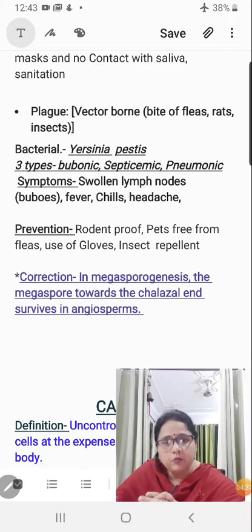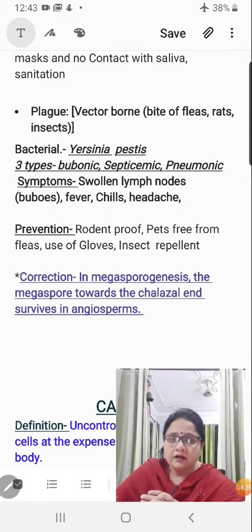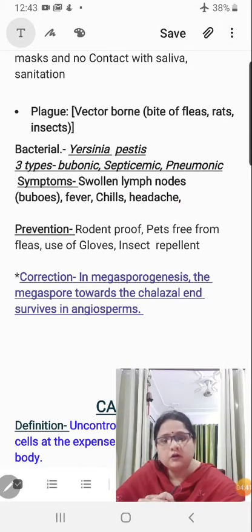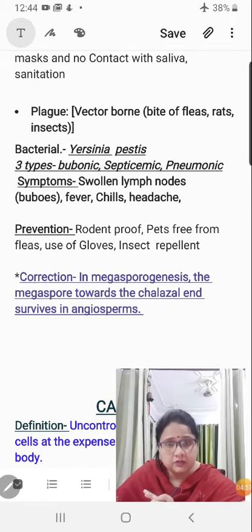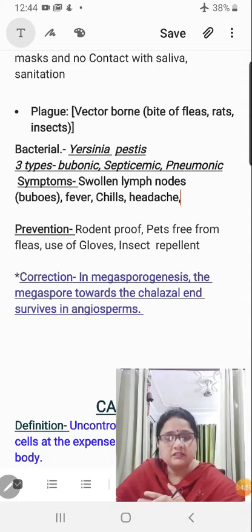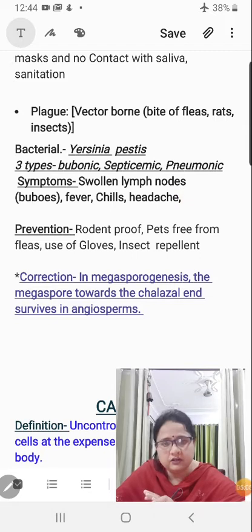If we say bubonic plague, we are referring to the swollen lymph nodes, because swollen lymph nodes are known as buboes, right? So bubonic plague is one where you have fever, chills, and weakness, and everything is associated with swollen lymph nodes. This is an attack only up to the lymph nodes, but then it spreads into the blood system, where internal bleeding, weakness and immune attacks, everything could be there. That is septicemic plague.